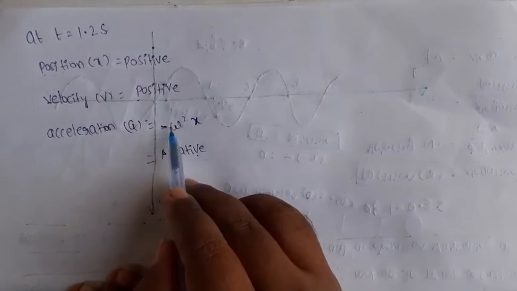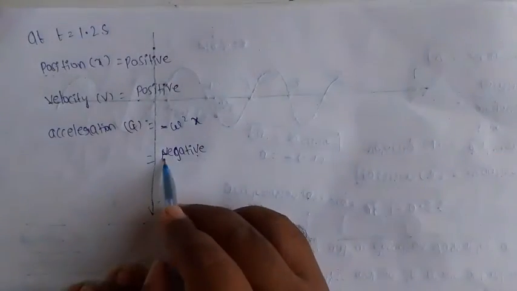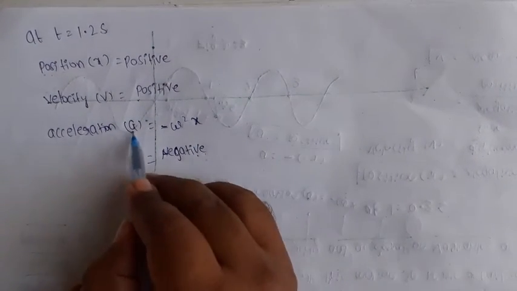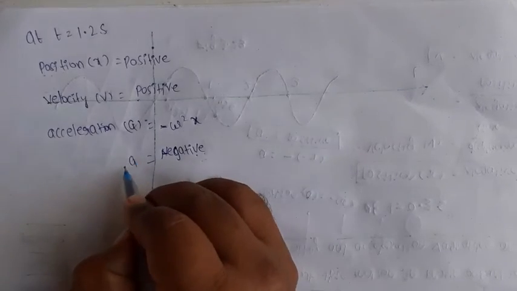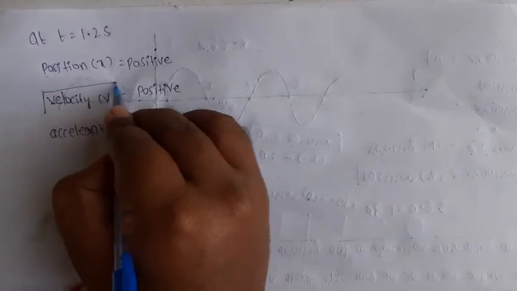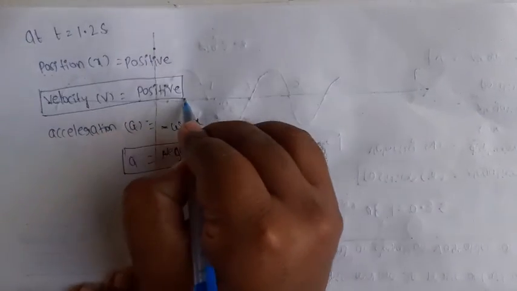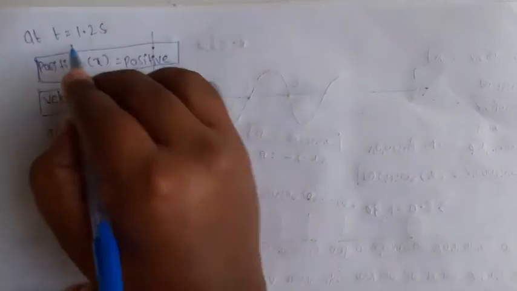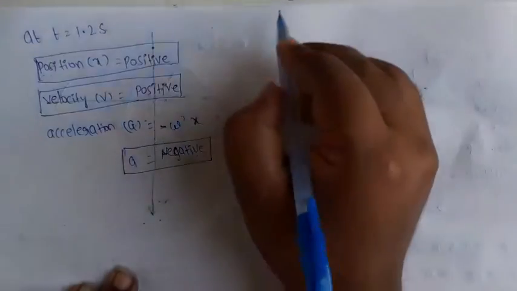Minus into plus, so that is a negative value. So acceleration is negative, velocity is positive, and position is also positive at time t equal to 1.2 second.